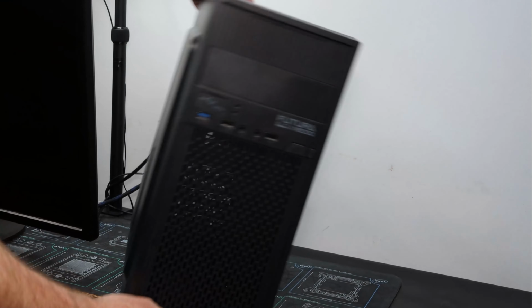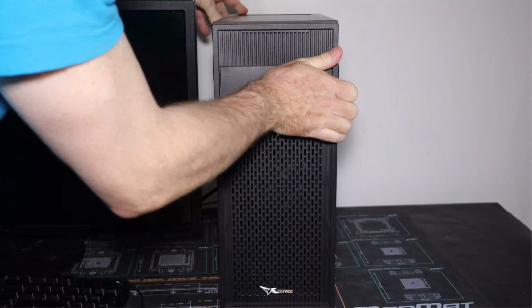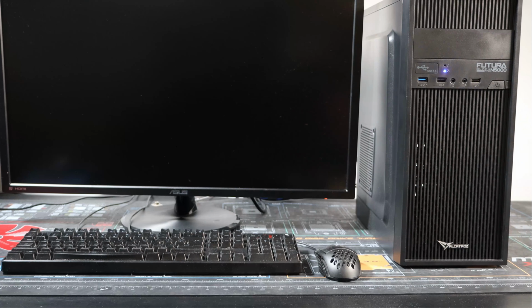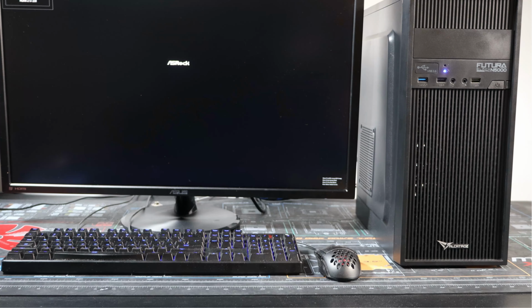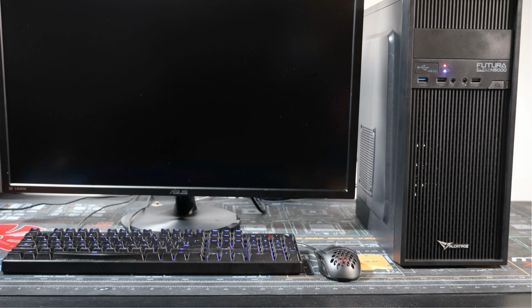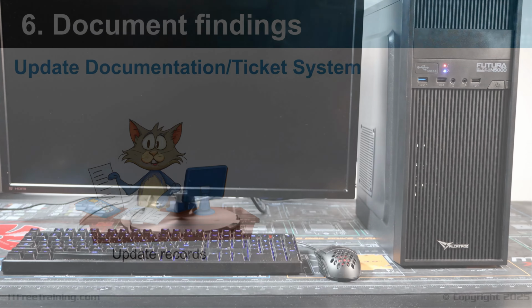The next step is to switch the computer on. You will notice the computer starts up using the onboard video card. So I have now verified the computer is working. Normally, I would also get the user to log in and make sure they can access the applications they need, for example, by asking them to open their email software. Now let's have a look at the next and last step of the model.